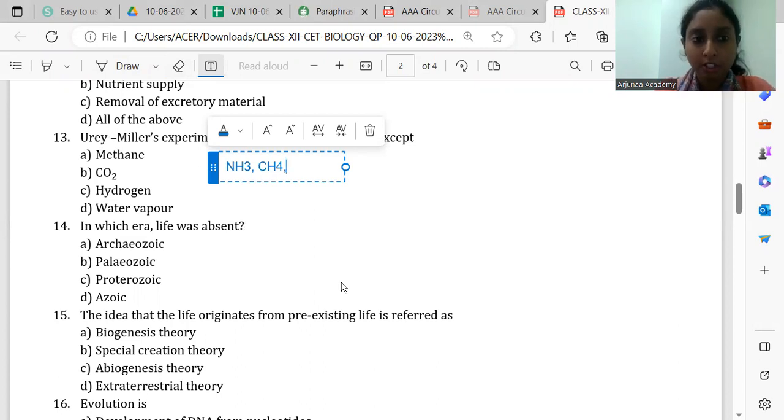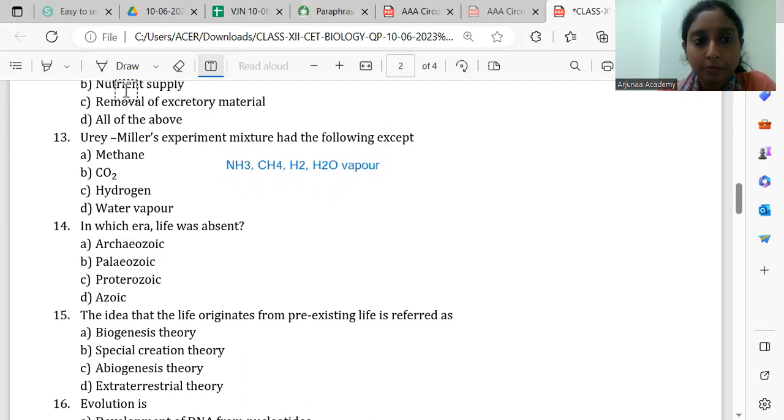So there is ammonia, there is methane, and there is hydrogen, and there is water vapor. Only these were taken during this experiment, right? Here they're asking which were taken except, so it should be carbon dioxide. Carbon dioxide was not taken.